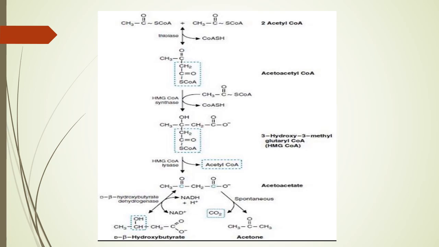Then 3-hydroxy-3-methylglutaryl-CoA is broken down in the presence of HMG-CoA lyase enzyme and gives acetoacetate and acetyl-CoA. Finally, acetoacetate is reduced into beta-hydroxybutyrate and acetone in the presence of beta-hydroxybutyrate dehydrogenase enzyme.